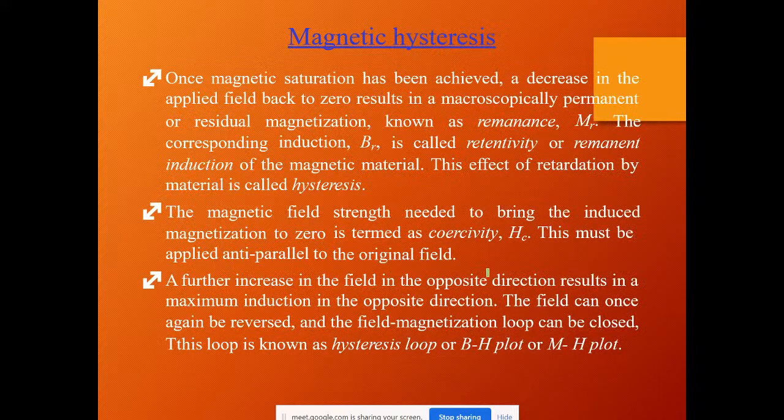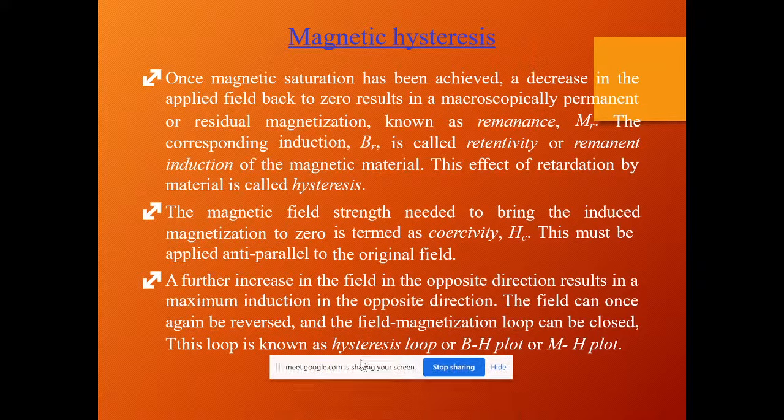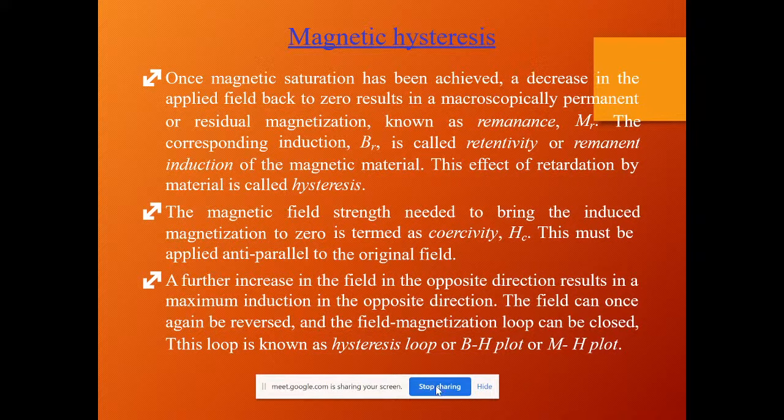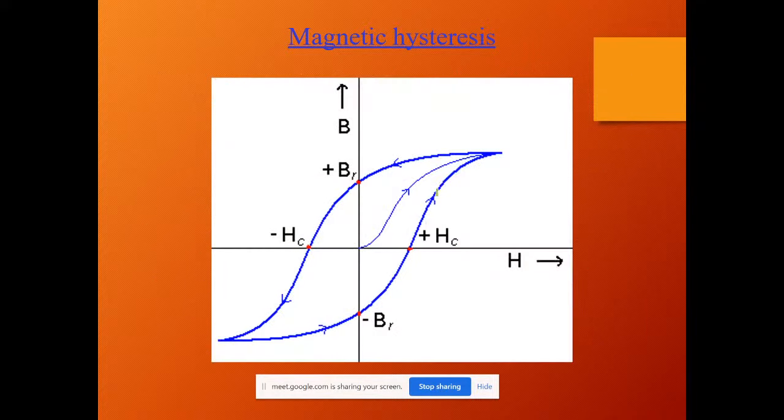Here we have one more concept called magnetic hysteresis. This we will see in the next class. This is very important, where you learn about the magnetic nature of materials. The property, behavior and performance of a magnetic material is judged using hysteresis curves. Hysteresis curves will be seen like this. This is called the hysteresis curve. Here we will make an experiment to check the performance of the magnetic material we have chosen. That we will see in the next class.